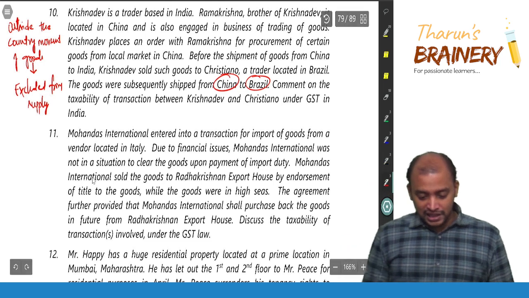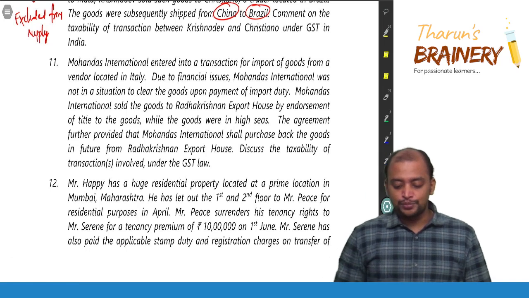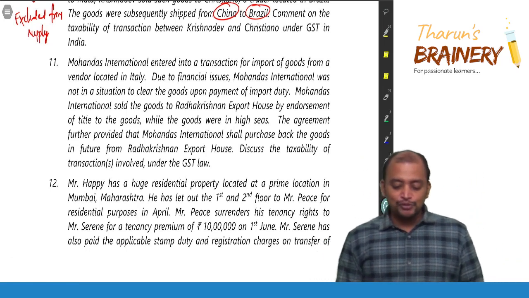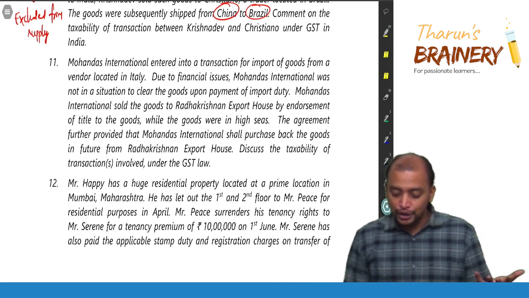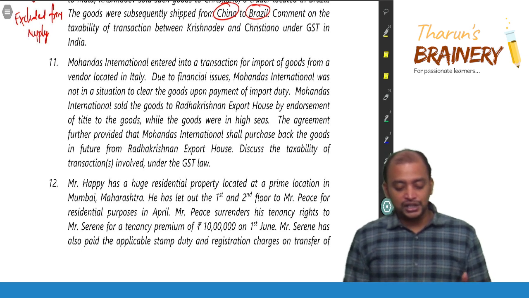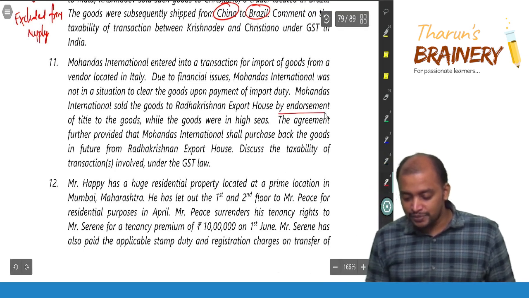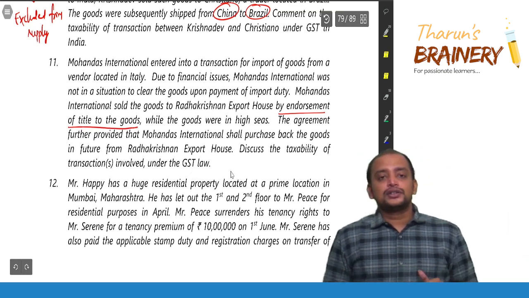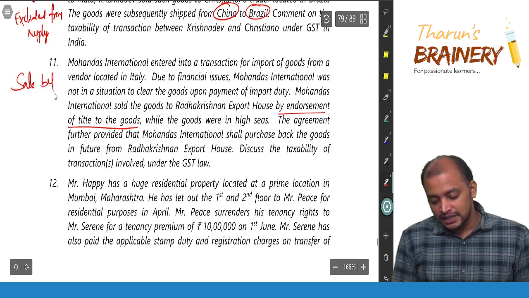Then question number 11. Mohandas International entered into transaction for import of goods from a vendor located in Italy. Due to financial issues, Mohandas International was not in a situation to clear the goods upon payment of import duty. Mohandas International sold the goods to Radhakrishnan Export House by endorsement of title to the goods. See that? By endorsement of title to the goods, while the goods were in high seas. So sale before import. What is that? Sale before import, sale in high seas.